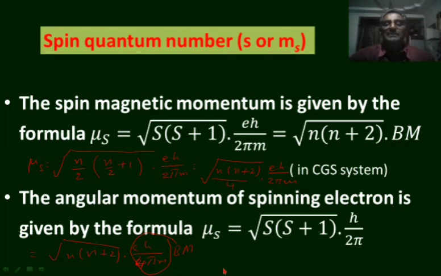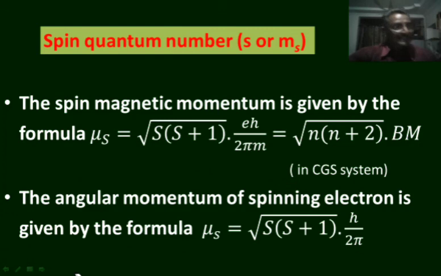What about angular momentum? Angular momentum produced by the revolution of electrons is square root of L into L plus 1 into h by 2 pi, whereas angular momentum produced by the spinning electrons is square root of s into s plus 1 into h by 2 pi.